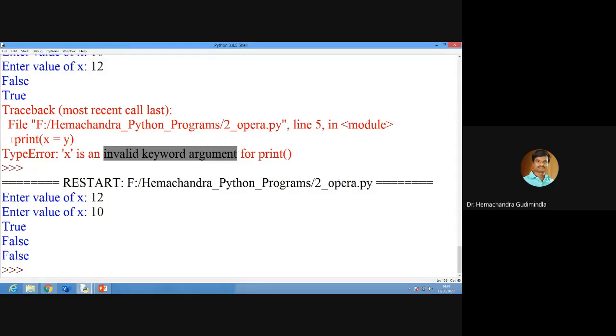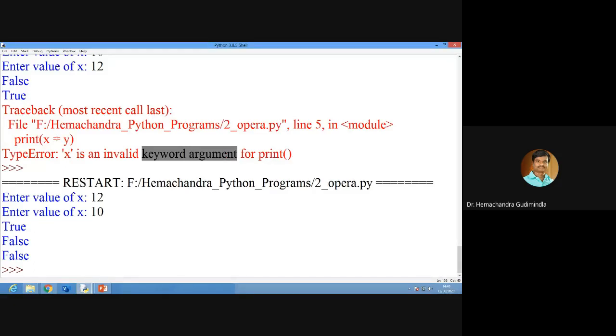For example, if you take this command print x equal to y, here x equal to y means we are assigning whatever the y value is to x. So we have symbols and keywords, right? In that, the symbol equal to is for assigning a variable. That's what the keyword argument means.